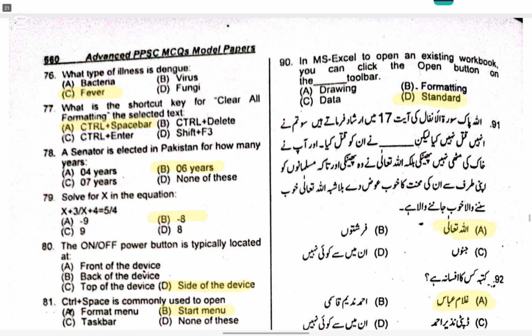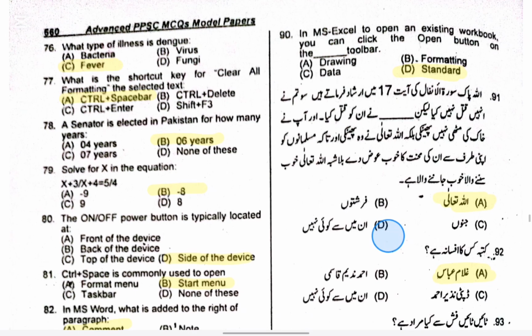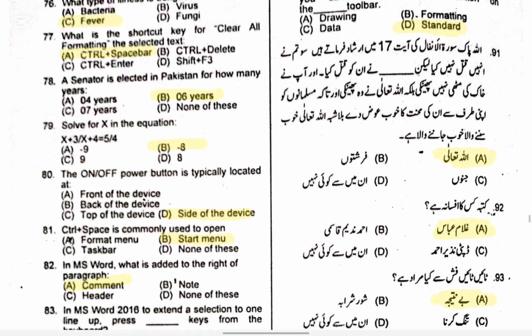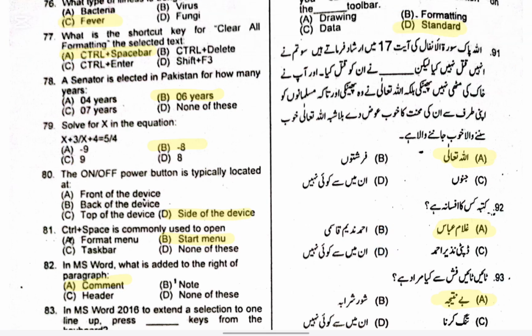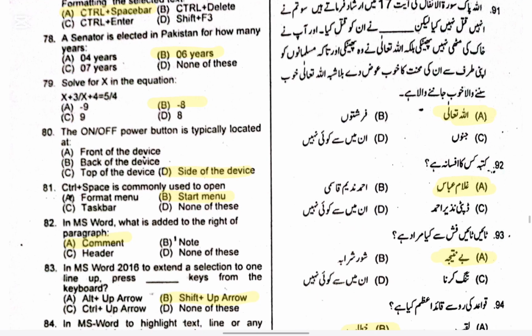Question 76. What type of illness is dengue? Right option is C. Question 77. What is this shortcut key for? Clear all formatting of the selected text. Right option is A. Question 78. Is the Senate elected in Pakistan for how many years? Right option is 6 years. Question 79. Solve for x in the equation. Right option is B.